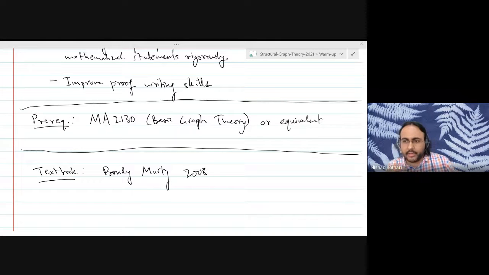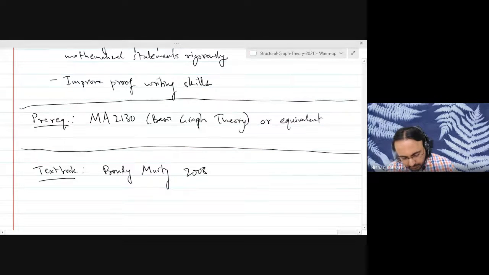In general, I will make all the notes available to you. Whatever I'm writing during the lecture, I will convert it into a PDF file and share it with you at the end of the lecture. So I don't know how much you will really need a textbook, but if you want to, you may refer to this book.